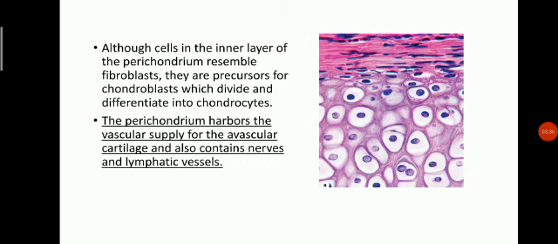Although cells in the inner layer of the perichondrium resemble fibroblasts, they are precursors of chondroblasts which divide and differentiate into chondrocytes. The perichondrium harbors the vascular supply for the avascular cartilage and also contains nerves and lymphatic vessels.